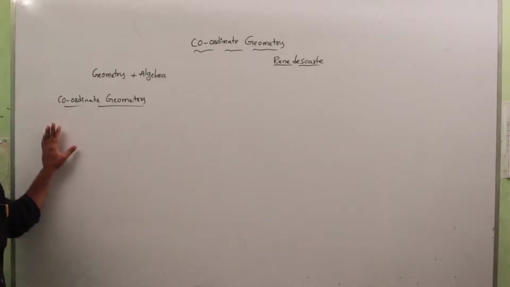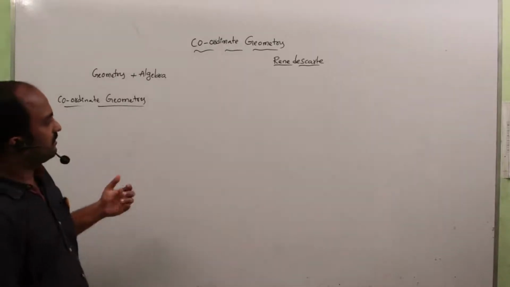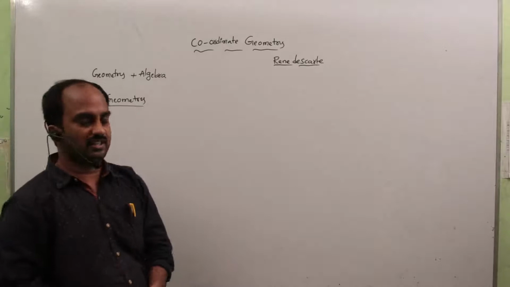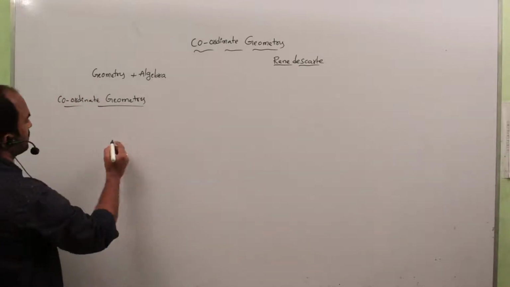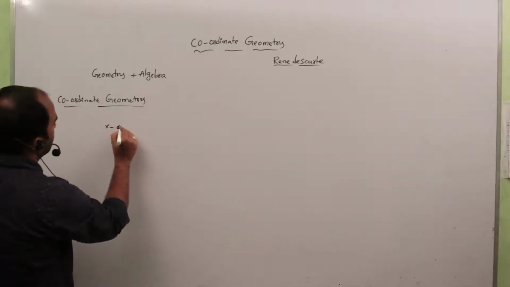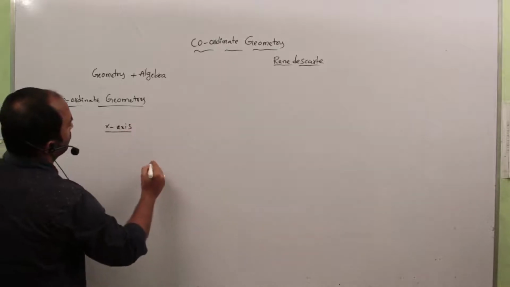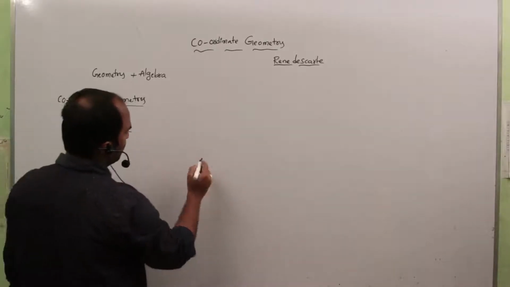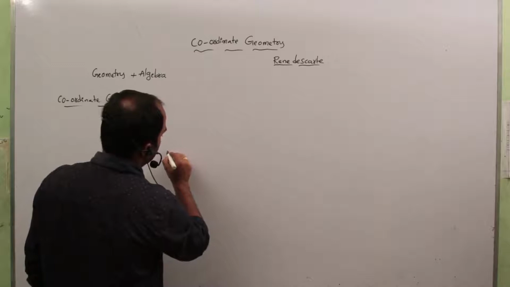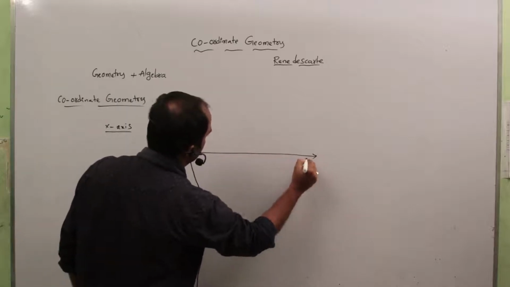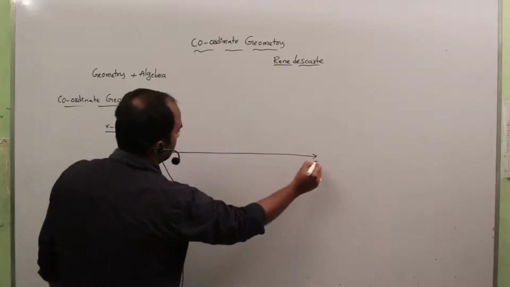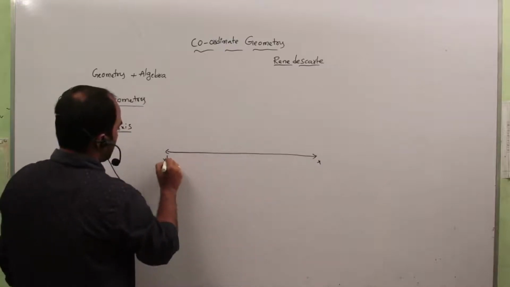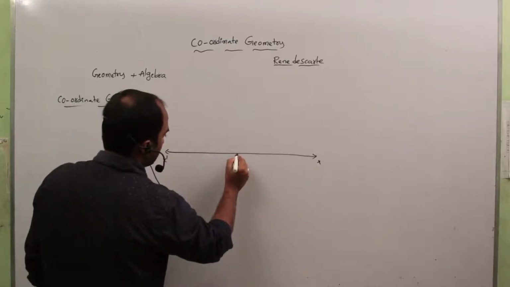So in this chapter, every problem we are doing by using the coordinate system. In the coordinate system, first is the x-axis, which is the horizontal reference number line.